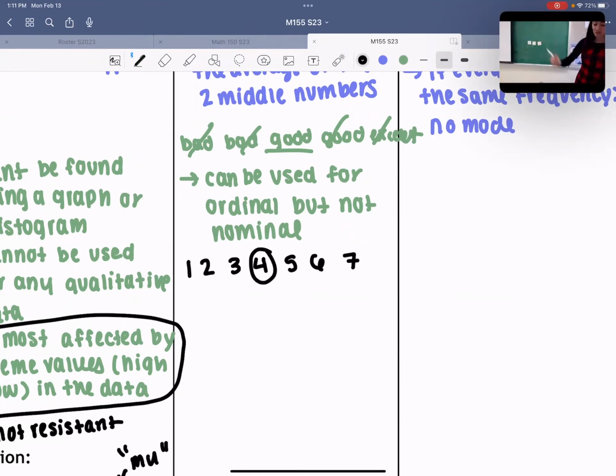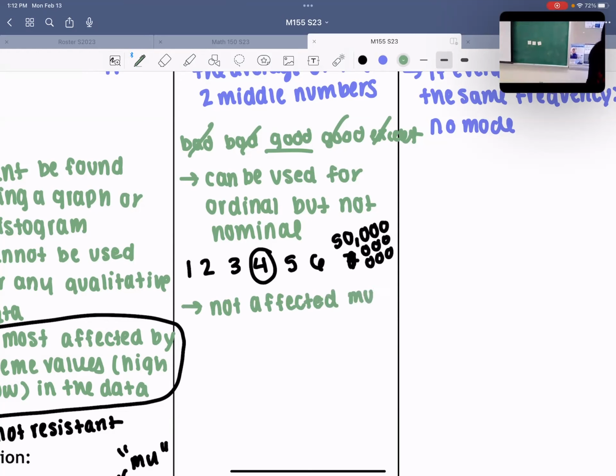Now I could change 7 to 50 billion, and it would still have 4 as the median, right? So even though the mean would change a lot, if I change that last number to a billion or a trillion, the middle number is still going to be the same, okay? So the median is not affected, or at least not affected much, by extreme values, like high values or low values in the data.